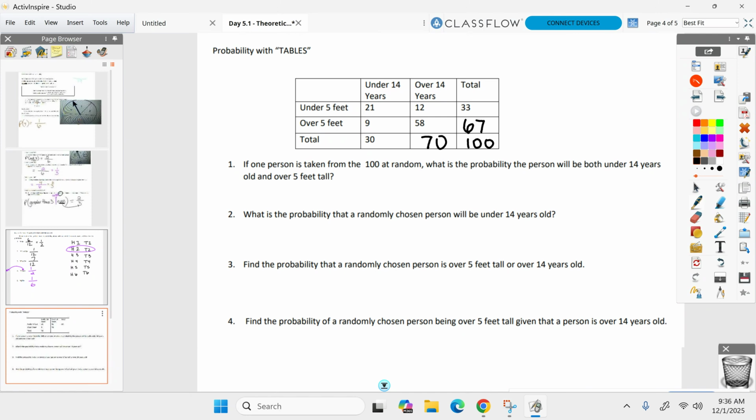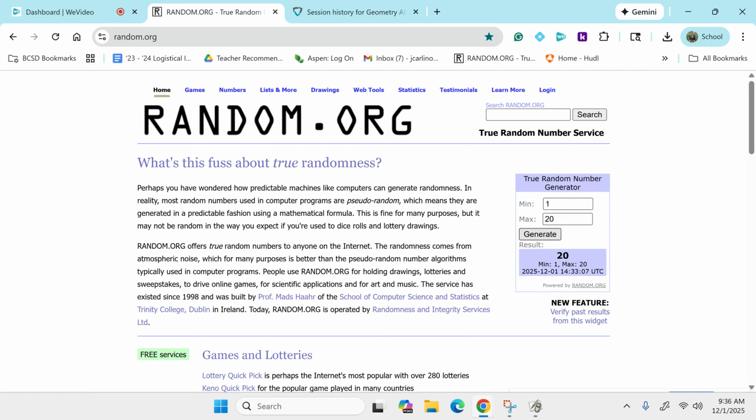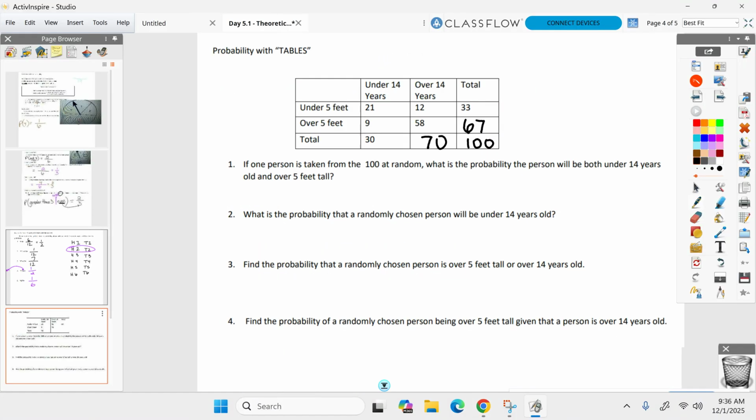Okay, all good? Ready to answer some questions? All right, I'm going to take this one at a time with somebody. Henry, you're up first. Ready? What's the probability they will be both under 14 and 5 feet tall? Both of them have to happen at the same time. So let's look at our table right now. You see the under 14, right here. But at the same time, they need to be over 5 feet. So which one overlapped there? They had to be under 14 and over 5 feet. How many of them are there? 9. Everyone see where we got the 9 from?